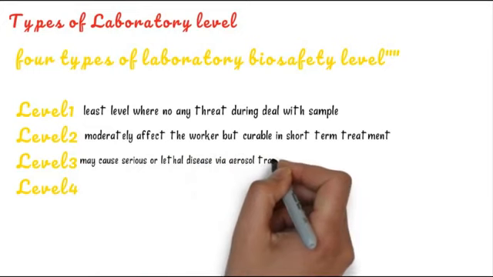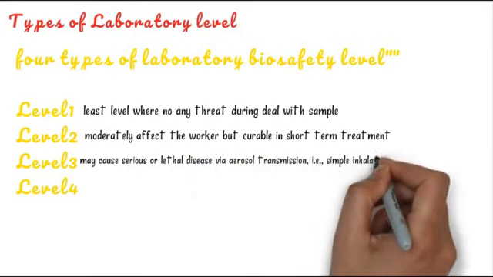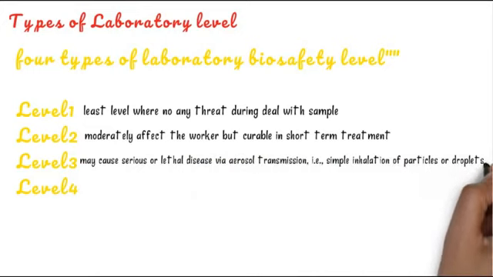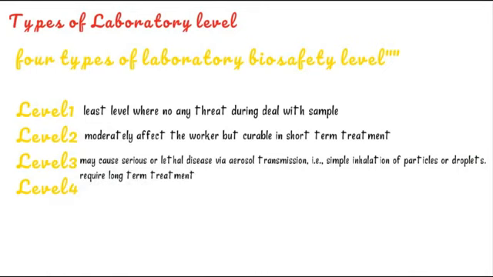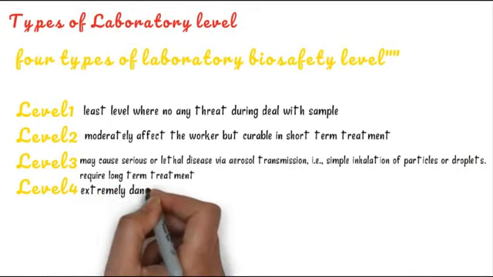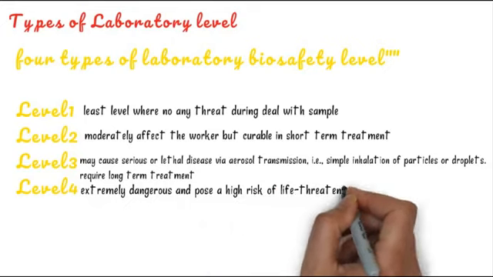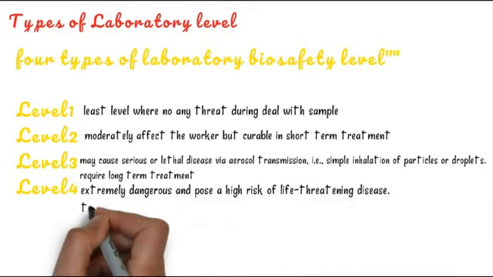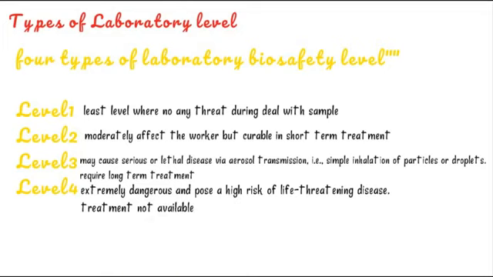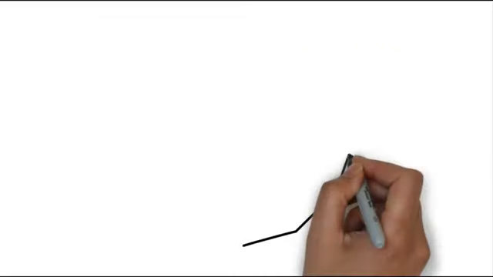Level 3 may cause lethal disease by aerosol transmission. It needs long-term treatment, and the example you can see is TB, where for 6 months, even 9 months, we give tablets to the patient. Level 4 is extremely dangerous, with high risk of life-threatening disease and no treatment available till now, such as Ebola virus.